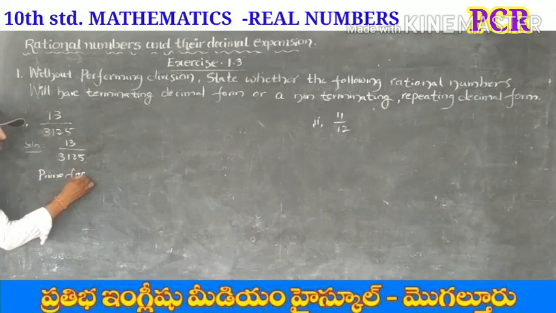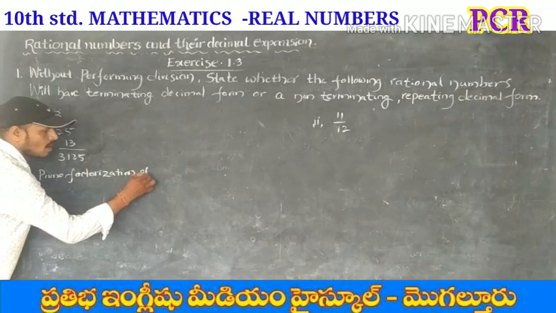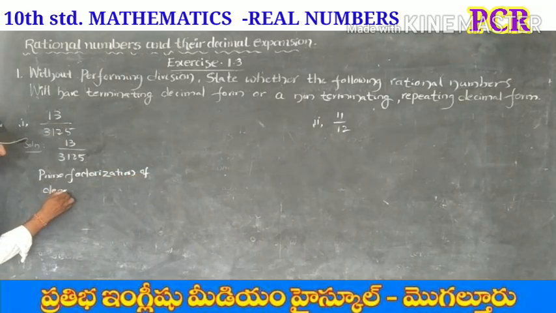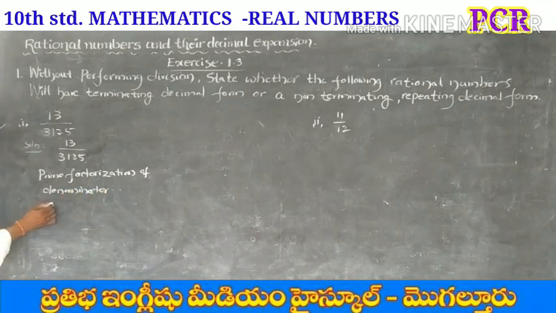Prime factorization of denominator 3125. First, is the number divisible by 2? No, it is not divisible by 2 because it has 5 at the end. Next 3: 3 plus 1 is 4, 4 plus 2 is 6, 6 plus 5 is 11. 11 is not divisible by 3. Next 5.